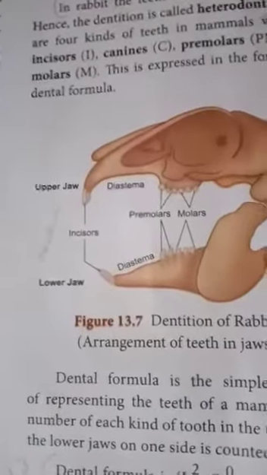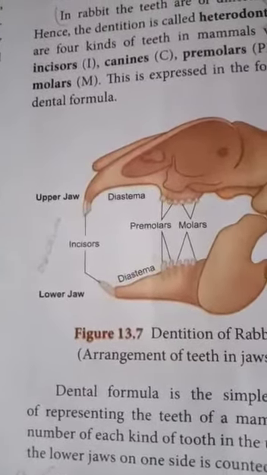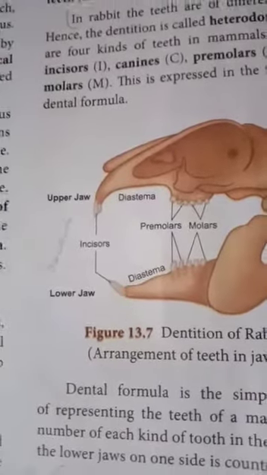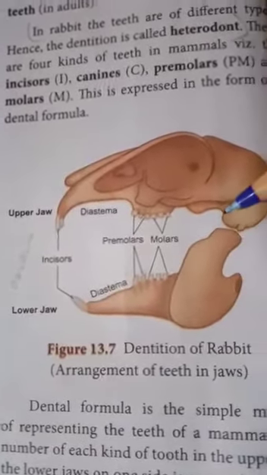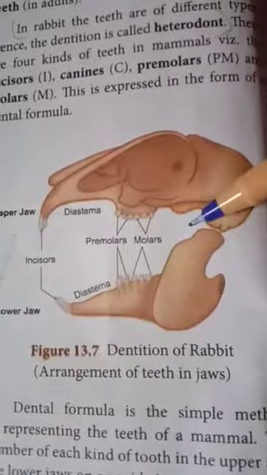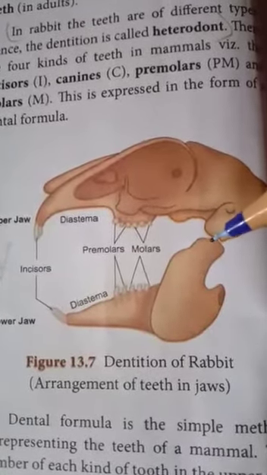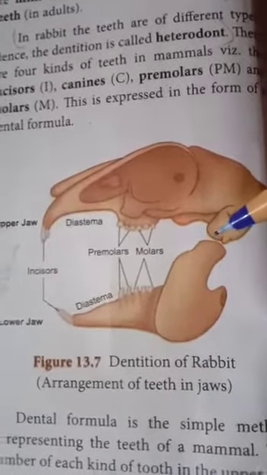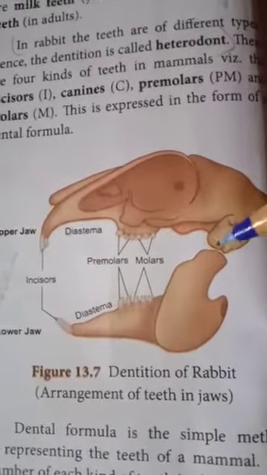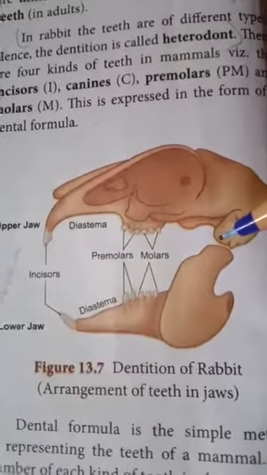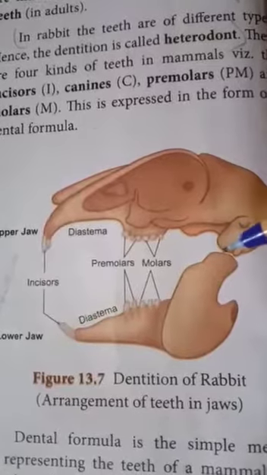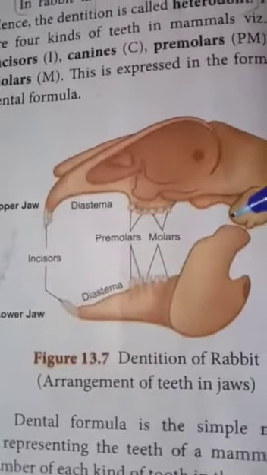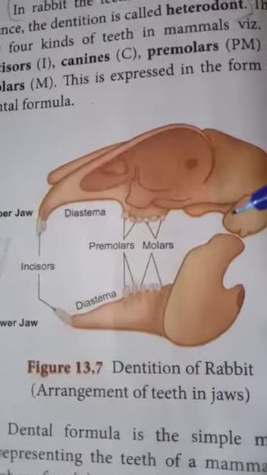Okay. So having 2 sets of teeth in the life of an animal is called diphyodont dentition. There are 2 types of teeth, milk teeth and permanent teeth. The young ones have milk teeth, and the permanent teeth are in the adult.